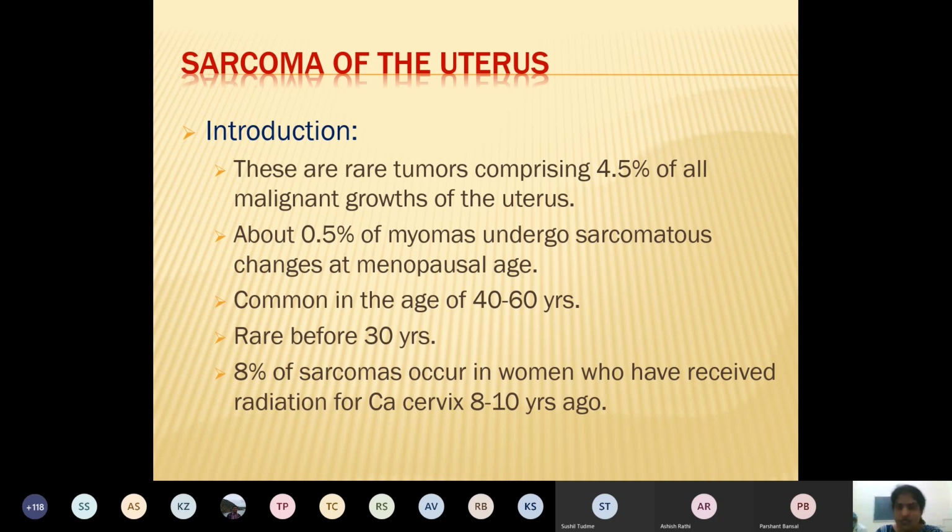Now, what is the common age group? Again postmenopausal, 40 to 60 is more common. Rarely, in young ages, these sarcomas are seen. 8% of sarcomas occur in women who have received radiation for some other malignancy. So suppose she has some fibroid and has received some radiation, which causes changes in the pathology of that fibroid, which leads to change into sarcoma.